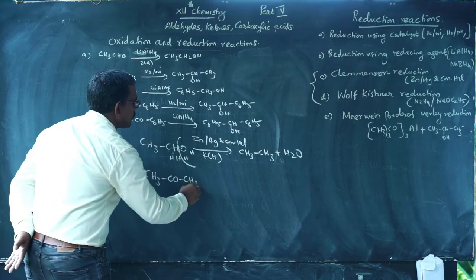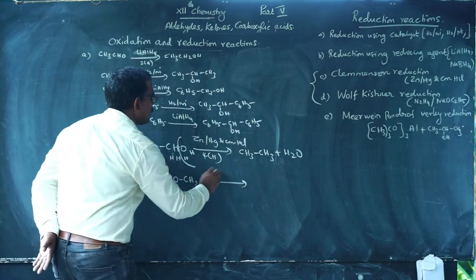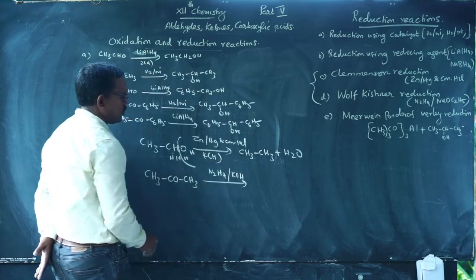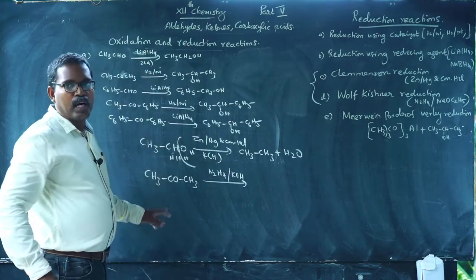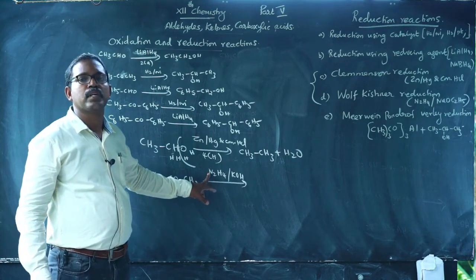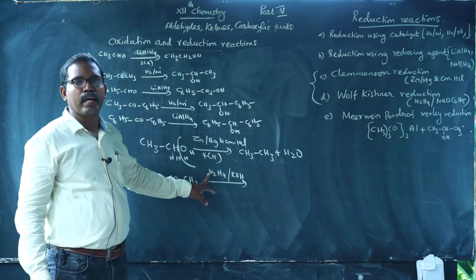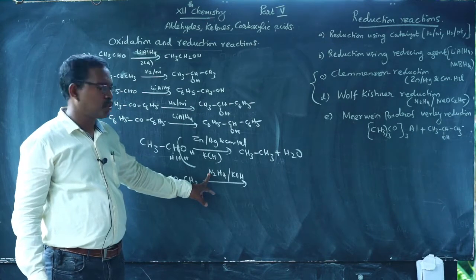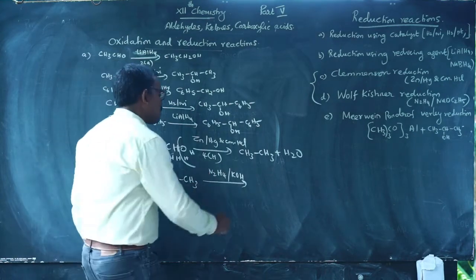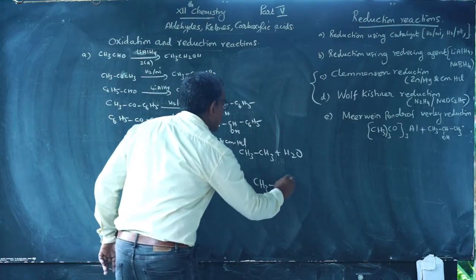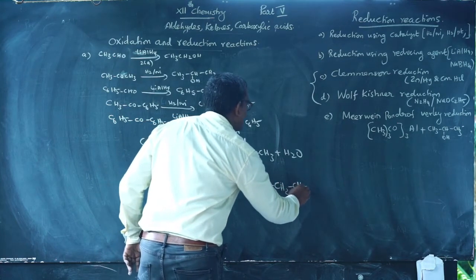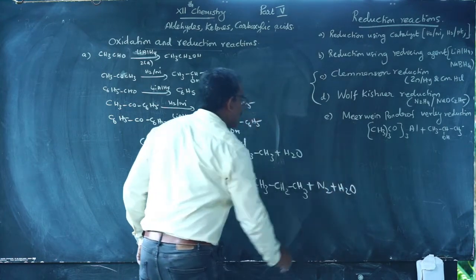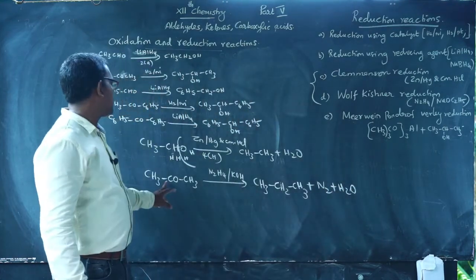Acetone reacts with hydrazine N2H4 and KOH or NaOH or sodium ethoxide. We know acetone reacts with hydrazine to give acetone hydrazone. Acetone hydrazone is decomposed to give propane, CH3CH2CH3, plus N2 and H2.